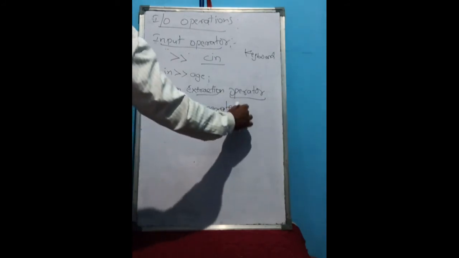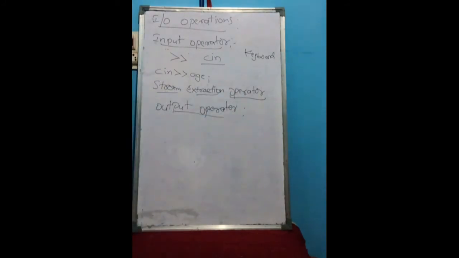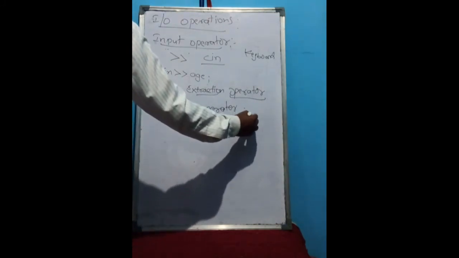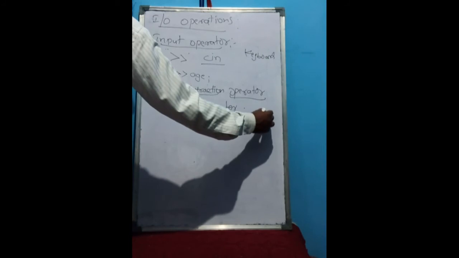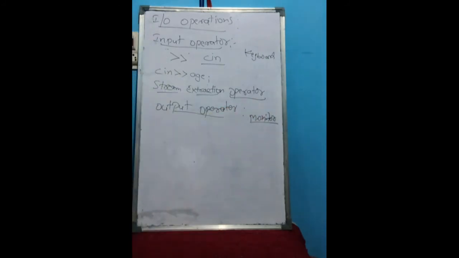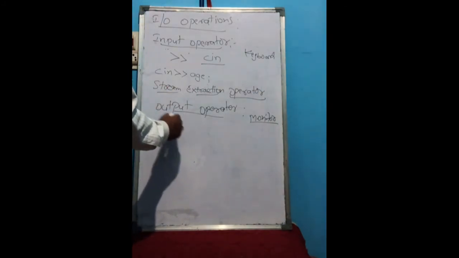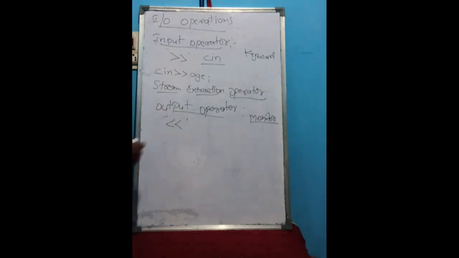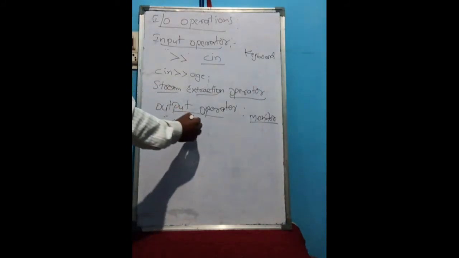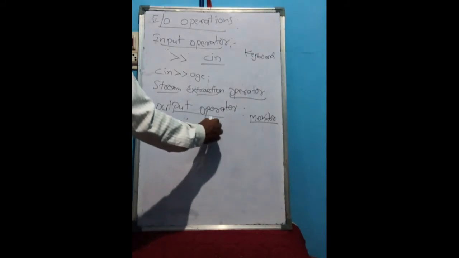Output operator we are using to send the data to the output device. The standard output device is the display monitor. The data will be sent to the monitor by using the output operator. The output operator is the left shift operator. This is the output operator. We are using the cout stream.